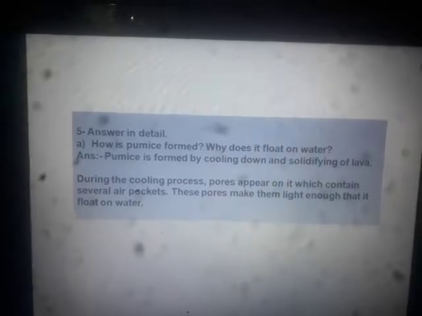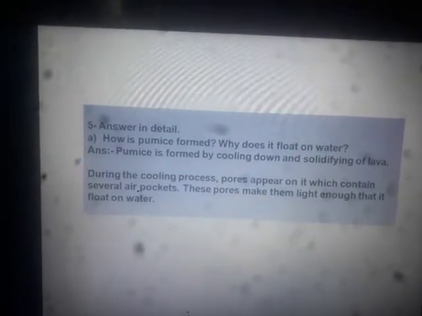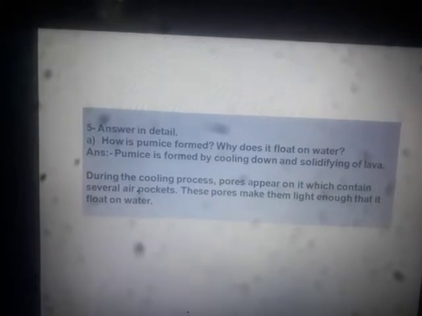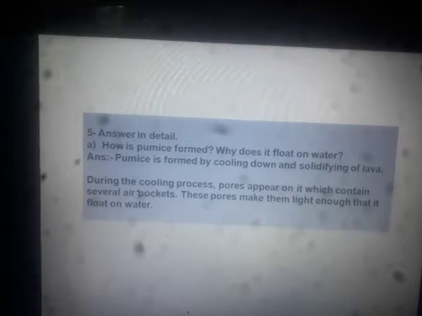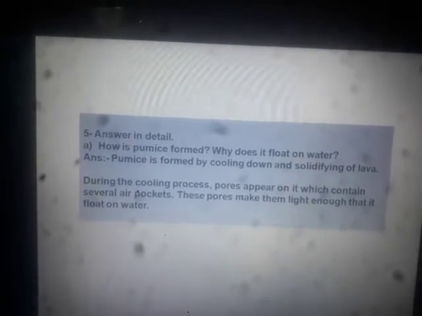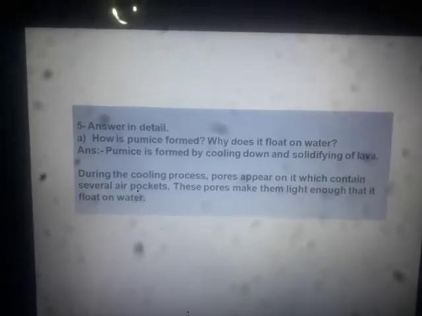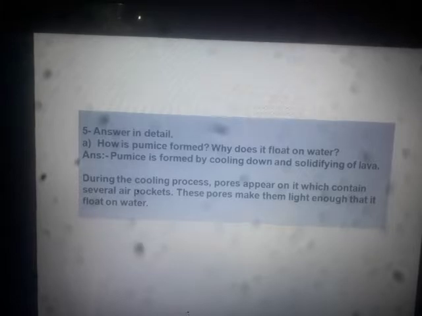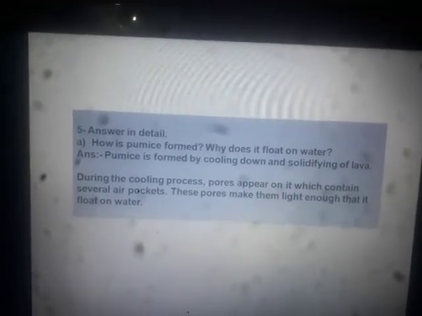Because as we know, pumice is an igneous rock. So pumice is formed by cooling down and solidifying of lava. So how is pumice formed? Pumice is formed by cooling down and solidifying of what? Of lava. So when lava cools down and solidifies, it forms pumice.